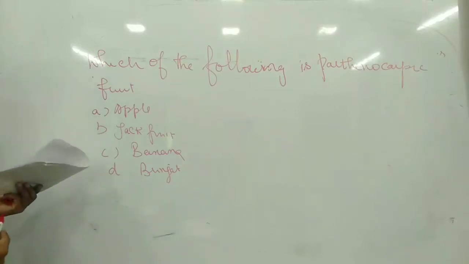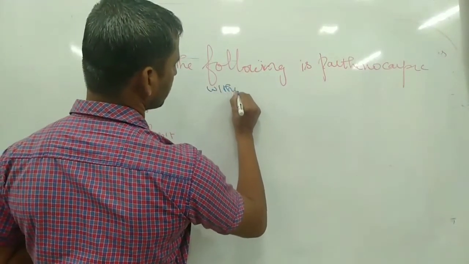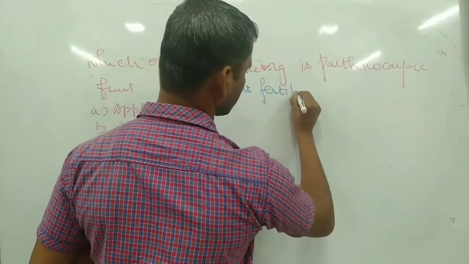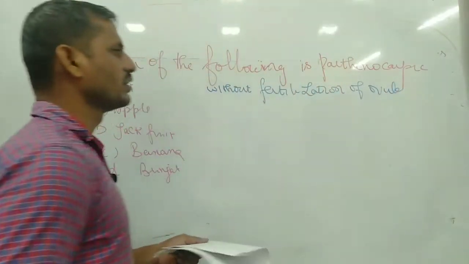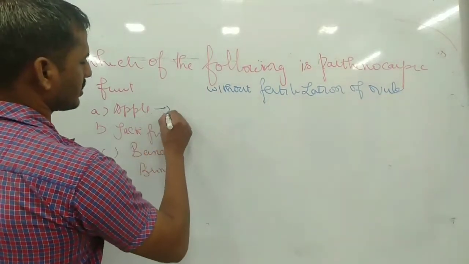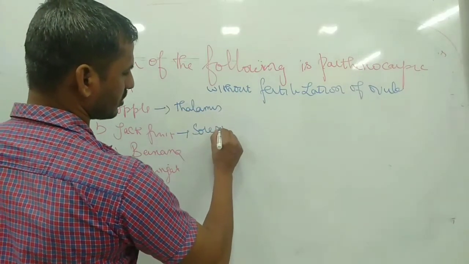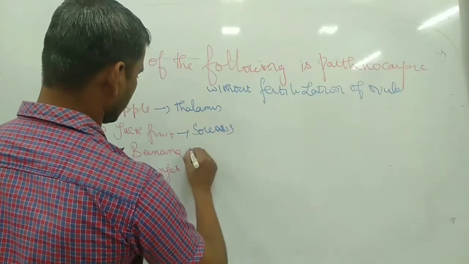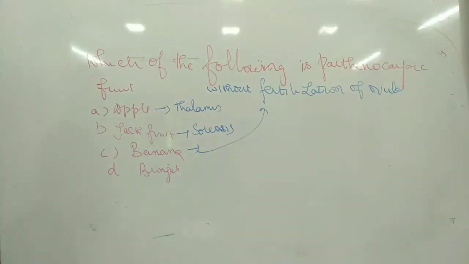What do we mean by parthenocarpic? Parthenocarpic means fruit formed without fertilization of the ovule, which is called parthenocarpy. Apple is formed from the thalamus region. Jackfruit is a multiple fruit. Banana is a parthenocarpic fruit, developing without fertilization. The answer is banana.